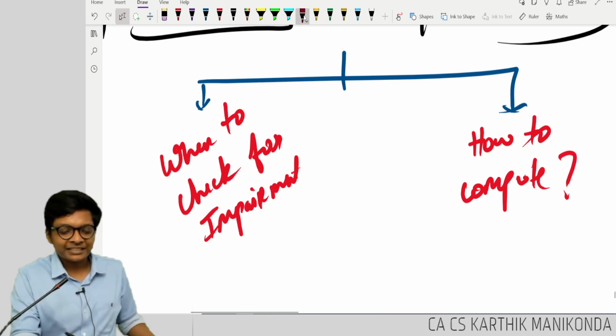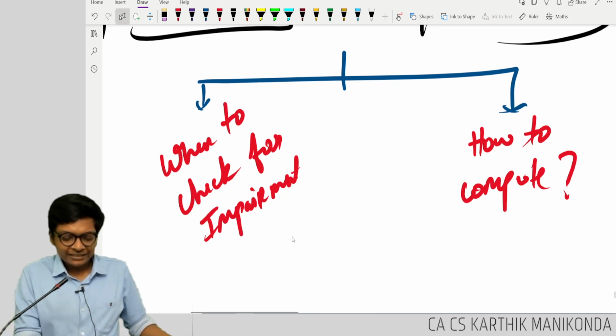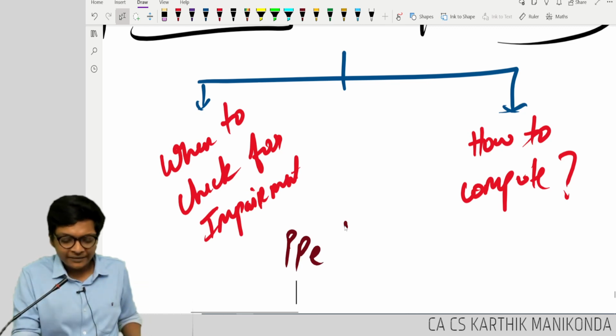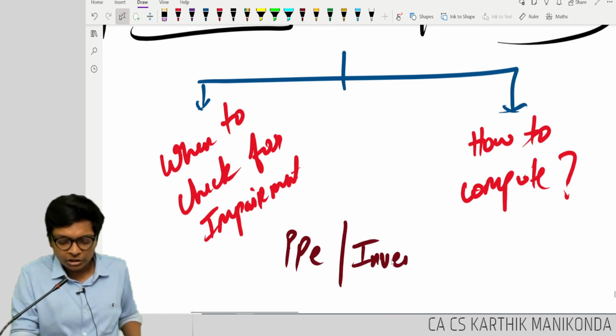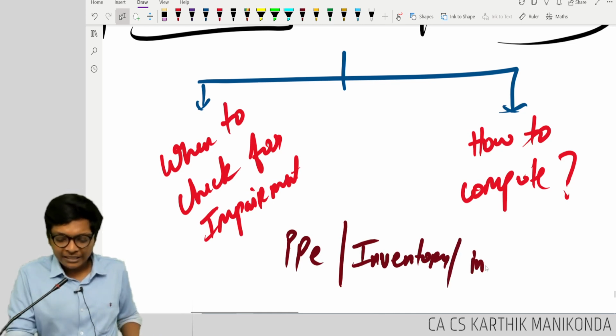Impairment loss is for which asset, guys? Any asset. We have multiple assets. Let me write, for example, PPE. I'll give you notes, but I'm just giving you an overview and introduction today. PPE, inventory and intangible assets. Okay.